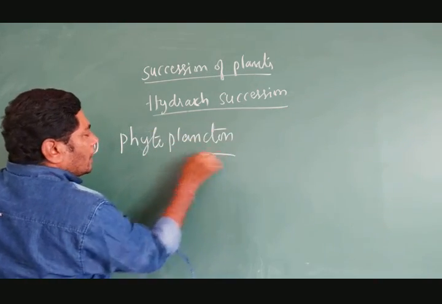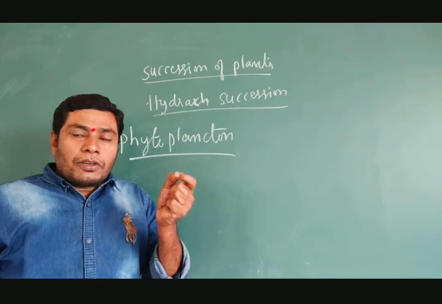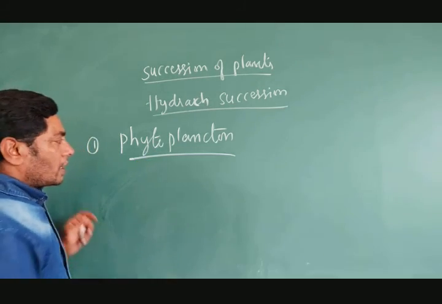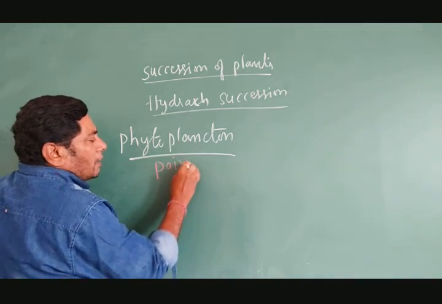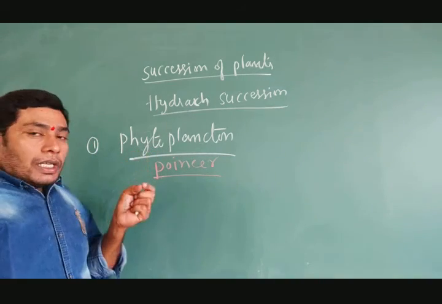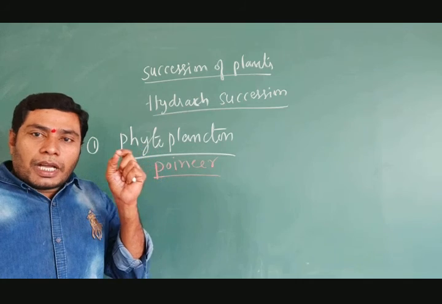This phytoplankton stage is known as the pioneer stage. Pioneer means the guide. This environment is formed in a young lake.